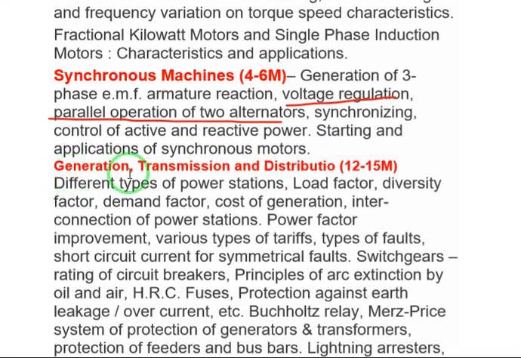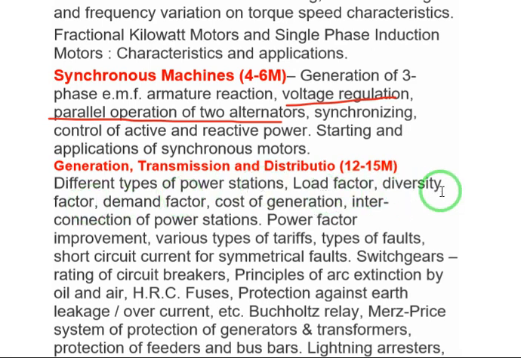And next, generation, transmission, distribution. It comes under power system, and there is a weightage of 12 to 15 marks. Different types of power stations, so nuclear power station, thermal power station, hydel power station. Based on the applications of the power stations, questions will be given.